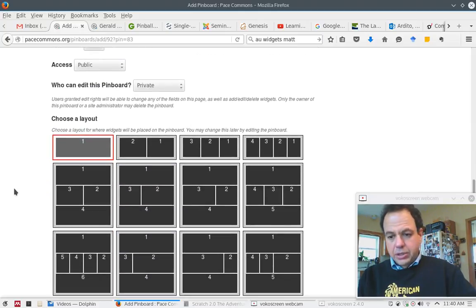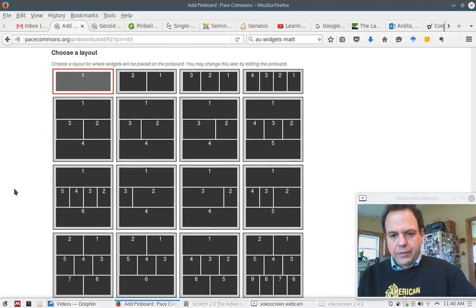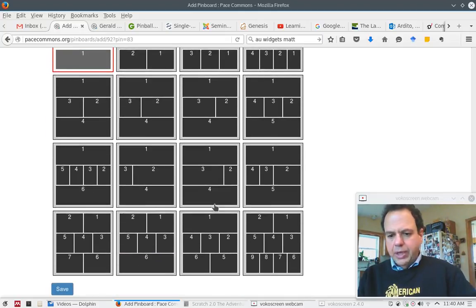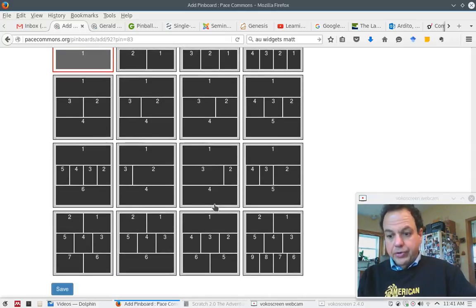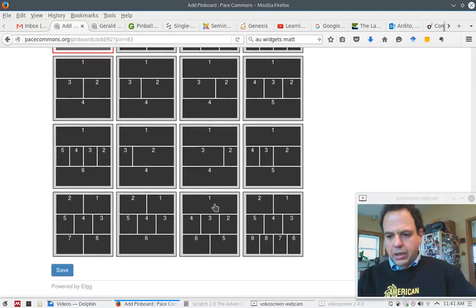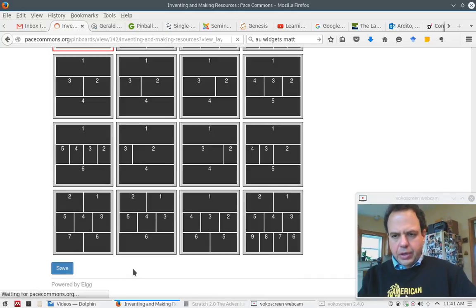And now I could also create a layout for the pin board. Right now I'm just going to pick this one, but you'll see that you could have tons of stuff on a pin board, like you would in Pinterest. Have tons of things in there, and you could also pin boards to other pin boards, who could use it to make very sophisticated collections of things. And I invite you to try that out. So I will save that. This is a very powerful, potentially very powerful tool on this social network.